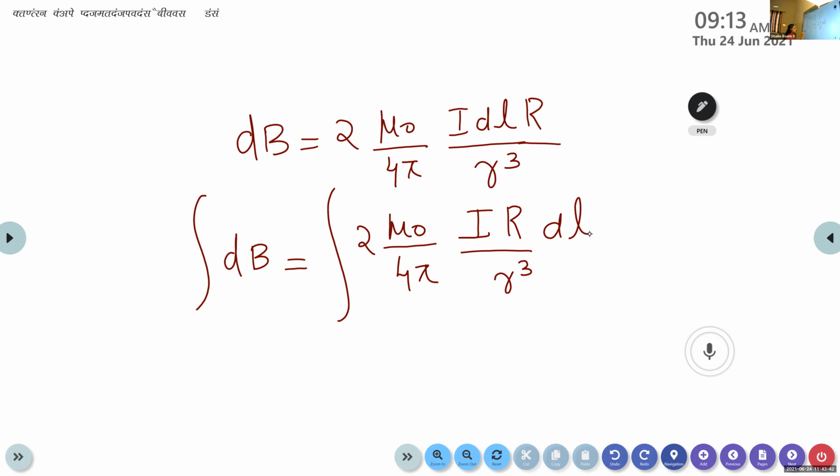Again, what is the integral of the derivative of a function? Integral dB. B. Yes, very good. It is B, that function itself.